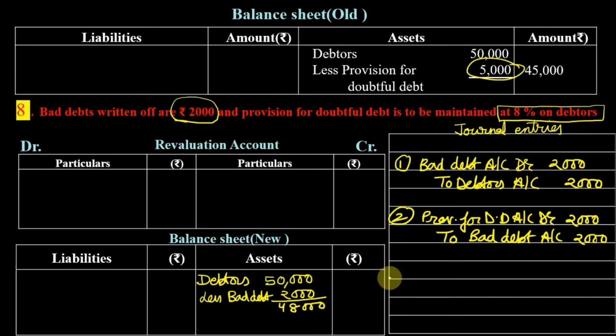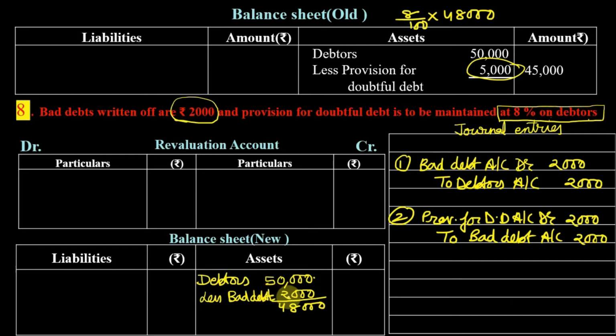Now you have to make a provision of 8% on debtors. Please remember, we are not going to make 8% of 50,000, rather we are going to make 8% of 48,000, because provision is only made on the doubtful debtors.